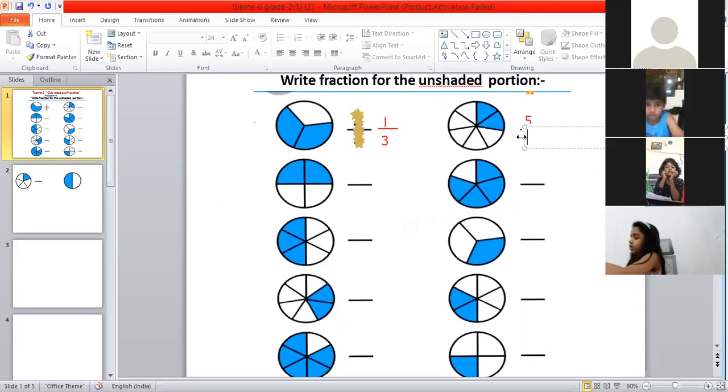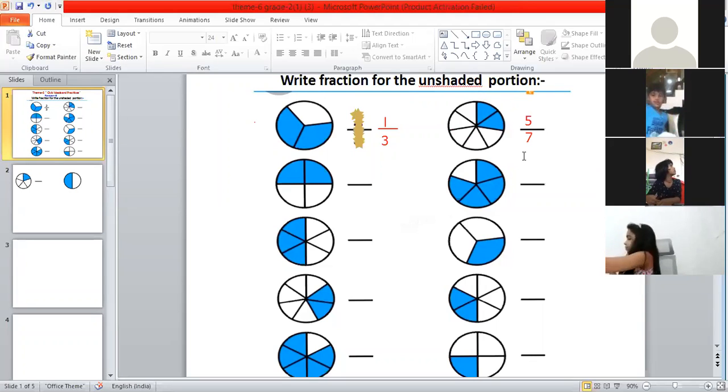Always remember, Siddharth, below the line, we are always writing the total number of parts. So tell me. 7. Yes. The shape is divided into 7 equal parts. So we'll be writing that below the line. Now tell me what is the fraction.